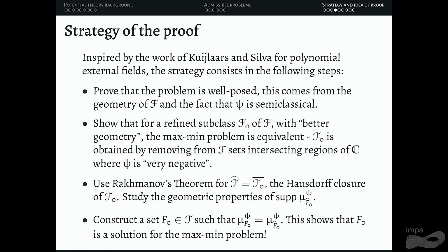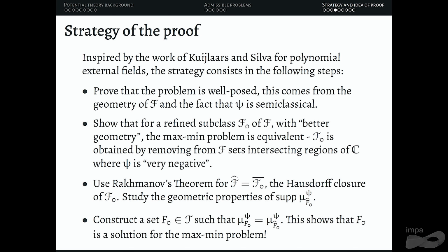So what is this strategy? Inspired by the work of Arno and my advisor for polynomial external fields, we are going to do the following. First of all, we need to check that the problem is well posed. This comes from the geometry of the class that we consider and the fact that psi is semiclassical. Then we go to a subclass of our family, with better geometry, where the max-min problem is equivalent. Basically, we throw out sets that intersect regions where the external field is very negative. If a set intersects this region, it is going to be far away from the max of the max-min formulation.